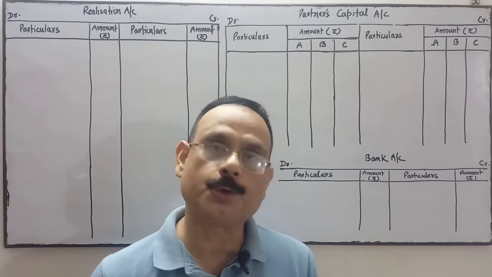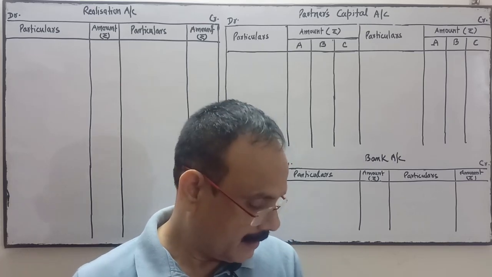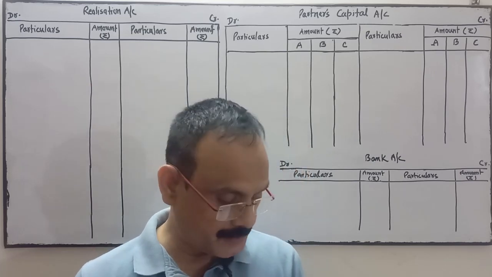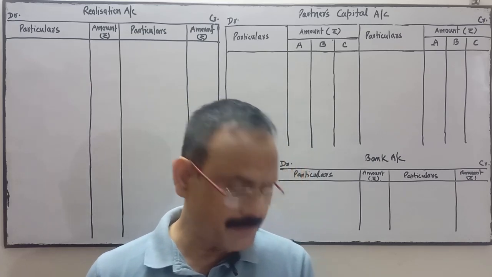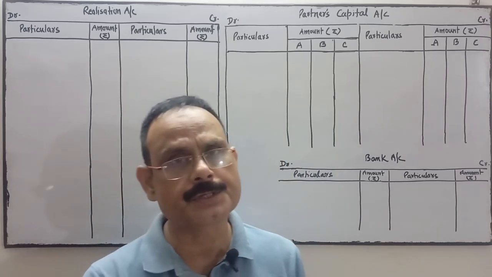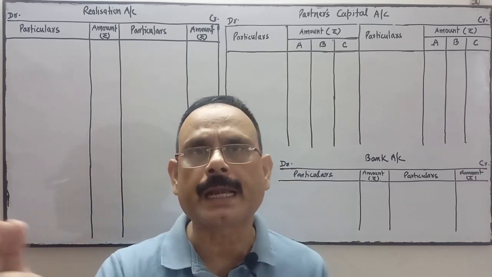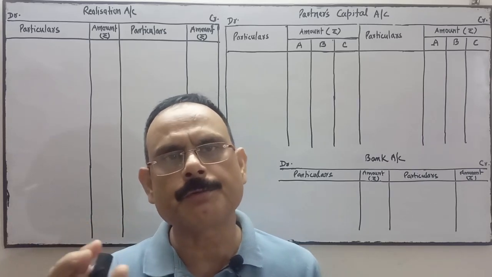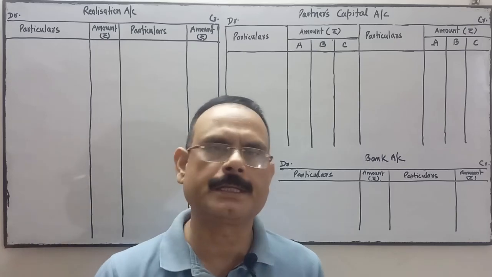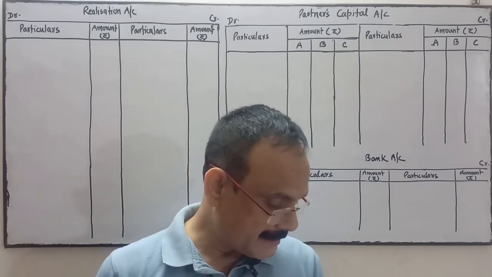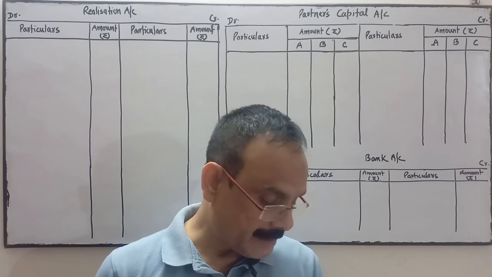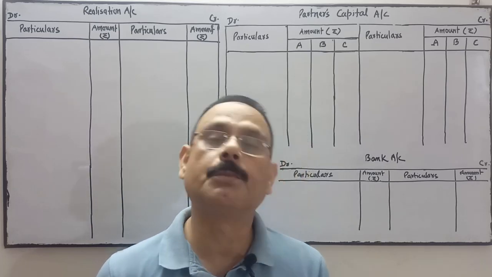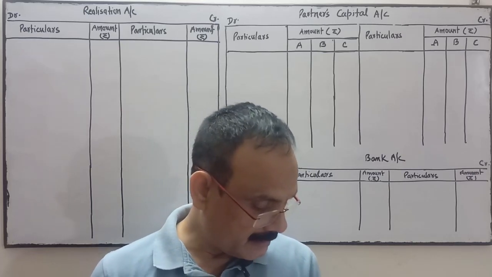So typewriter is taken over by the partner A. Investments were sold in the open market at a price of rupees 25,000, for which a commission of 5% was paid to the broker. So commission will be deducted from the amount realized by the sale of investment. From that amount, the commission given to the broker will be directly deducted, and then we will show it in the bank account. Next, creditors agreed to accept 10% less, and all other liabilities were paid off at their book value.